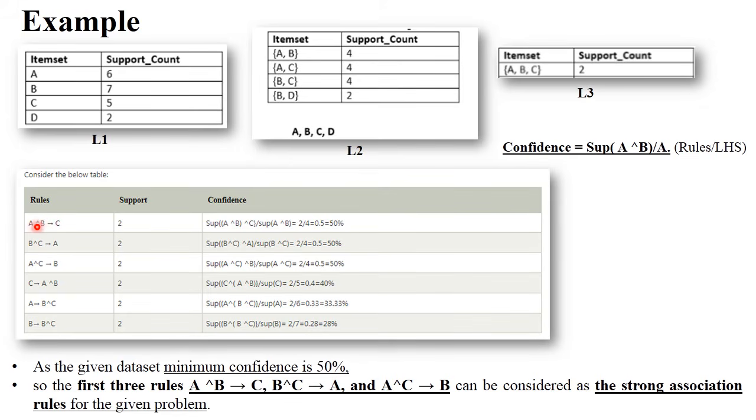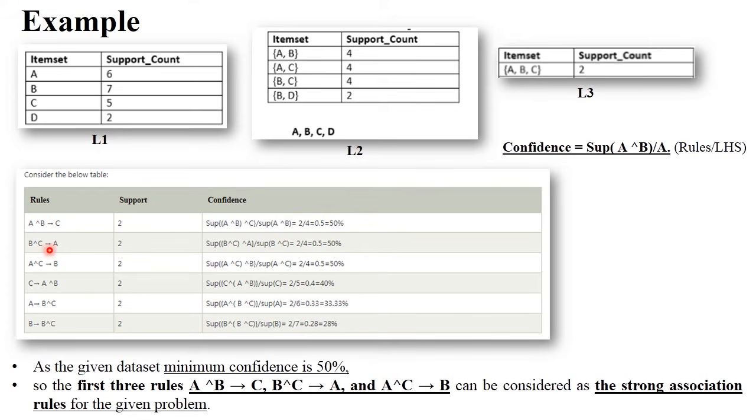So rule divided by LHS. Just see here, what is the support of ABC? Support of ABC is 2. So 2 divided by support of AB, and support of AB is 4. So 2 by 4, 0.5, it is 50%. There is a 50% chance that when a person buys A and B items, they buy C also.